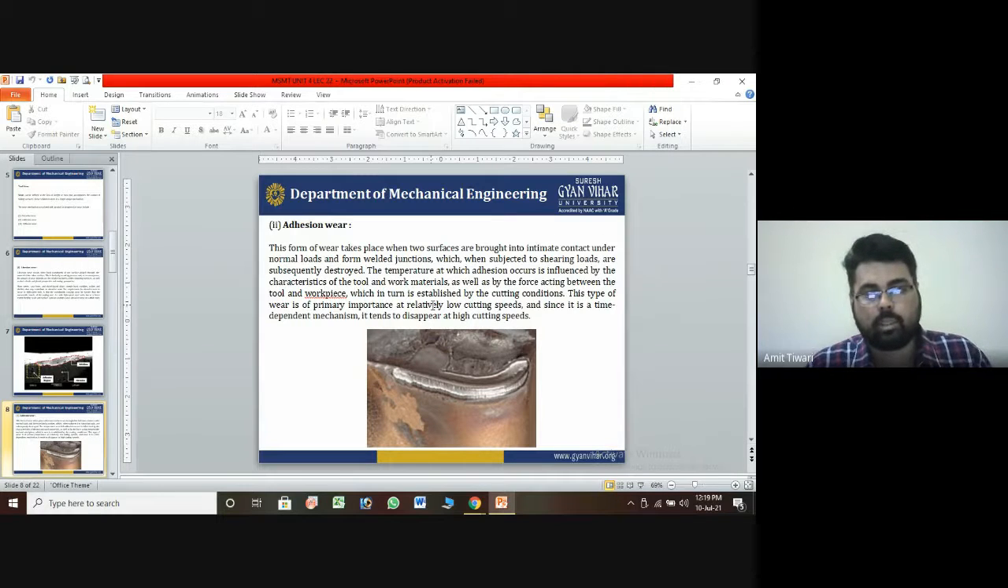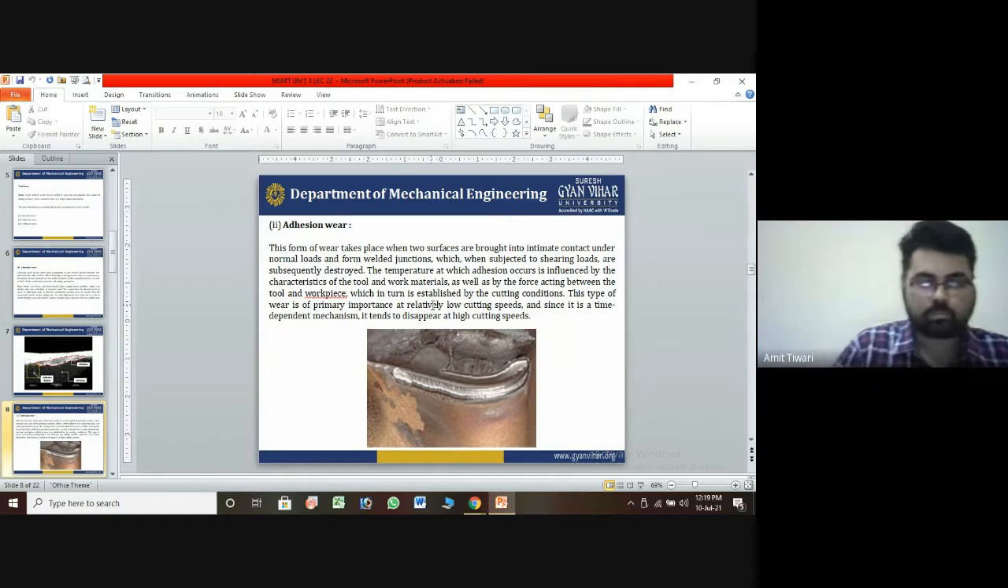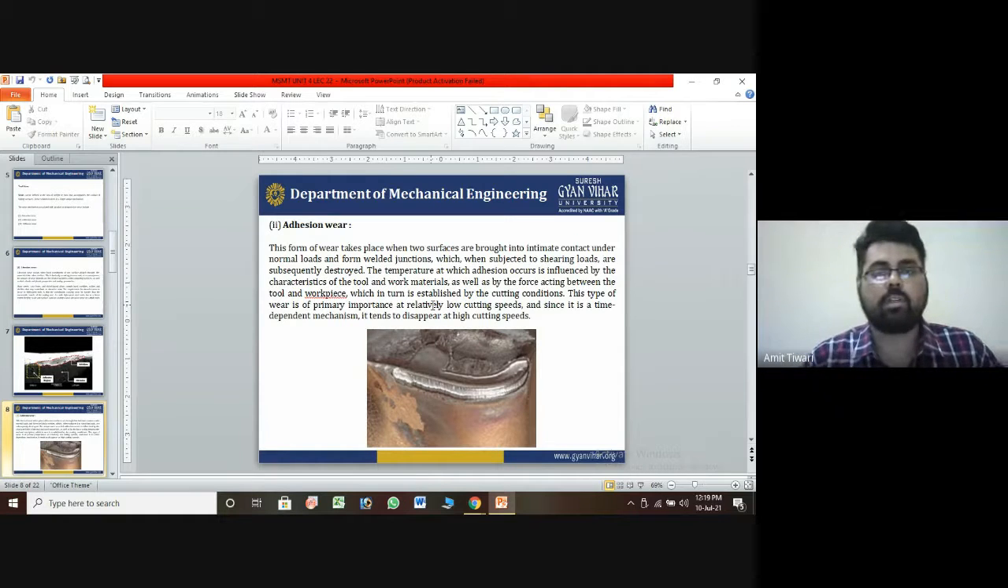When established by the cutting condition, this tool-workpiece adhesion mechanism tends to disappear at high cutting speed. So as you know, adhesion wear occurs basically at high temperatures, and when high temperatures occur on the surface of the material, this type of wearing of metal takes place. It is related to the high temperature.